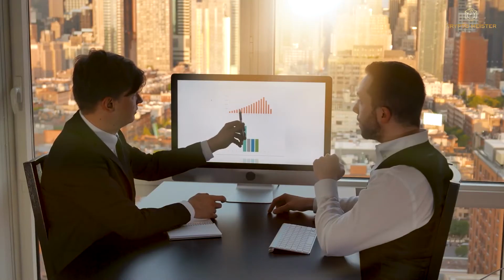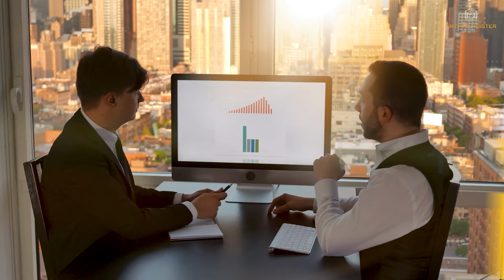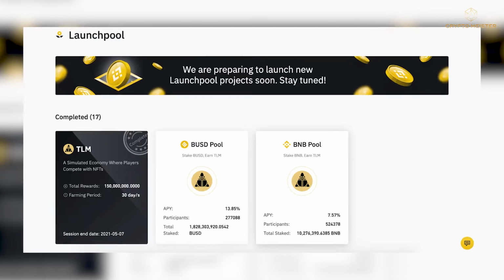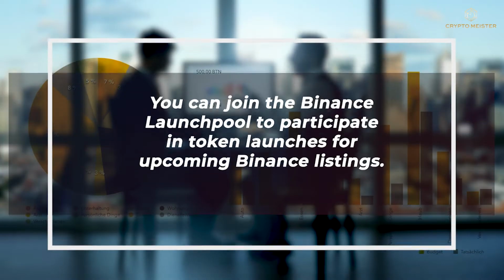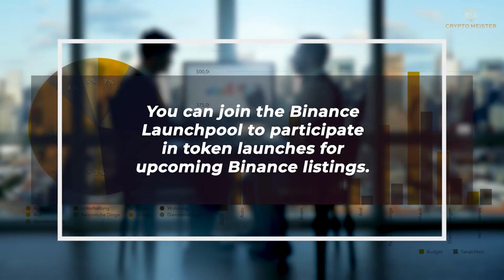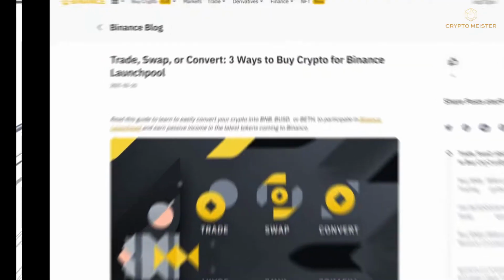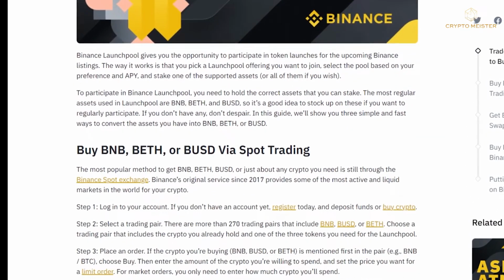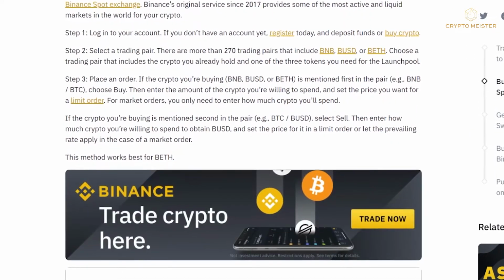Done? Let's get started. Let us explain to you why you should swap your meme coins before we tell you how to do it. Binance Launch Pool is one of the main causes. You can join the Binance Launch Pool to participate in token launches for upcoming Binance listings. It works like this. You join a launch pool offering, choose a pool based on your preferences and APY, and stake one of the supported assets.